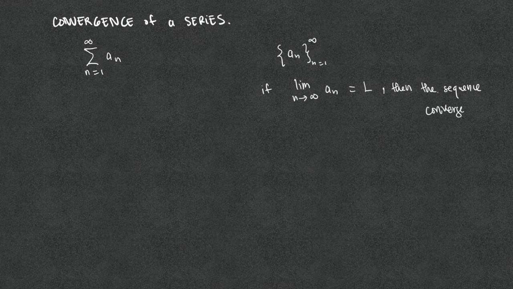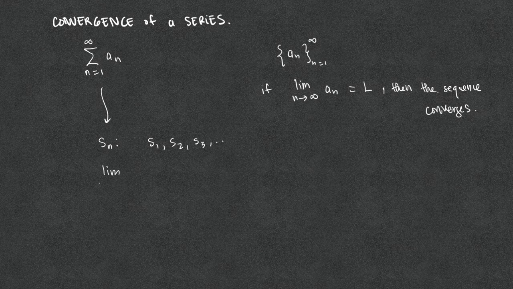It is different with a series. For the series, we have to consider the partial sum s sub n. This is a sequence: s sub 1, s sub 2, s sub 3, and so on.